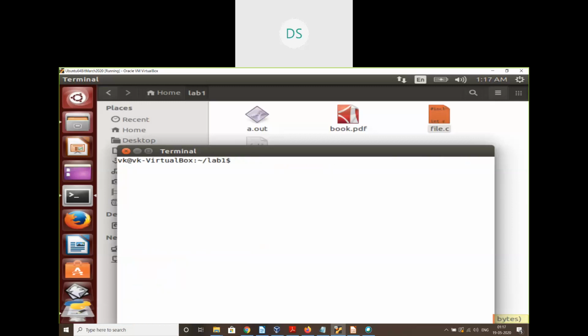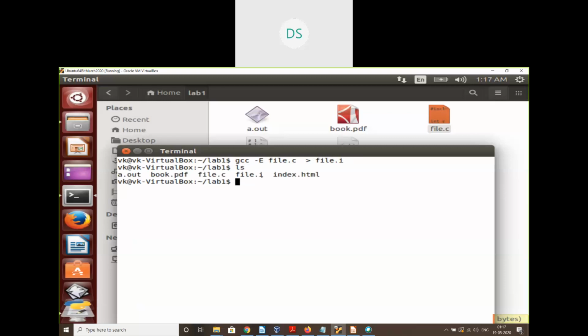But if you need that file.i, what we can do is redirect the output to another file, like this: file.i. So instead of displaying the output on the screen, the output will be redirected to this file.i.